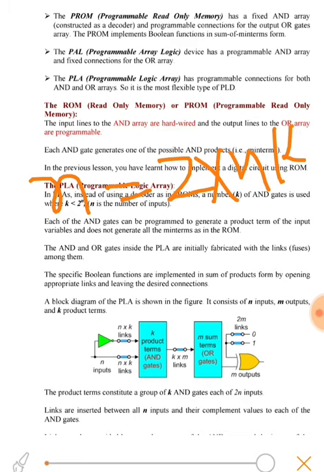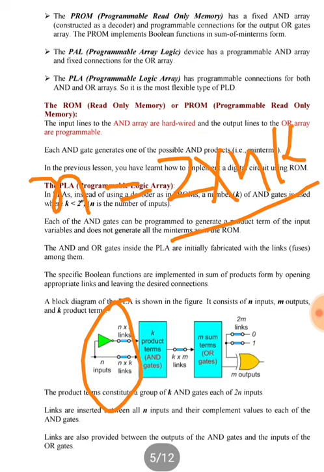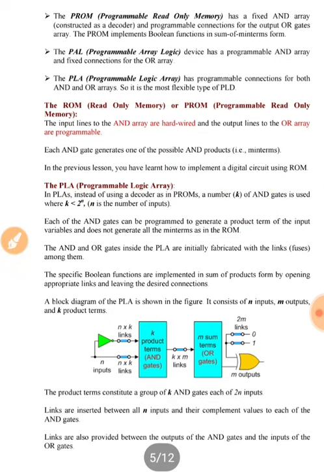N is the number of inputs, okay, and k is the number of product terms. And since we have both complemented and uncomplemented forms, we will have 2 into n into k fuses. Okay, we'll see an example for that also.